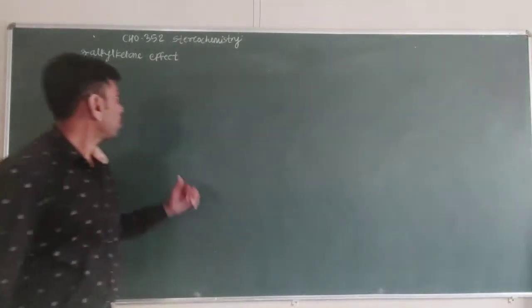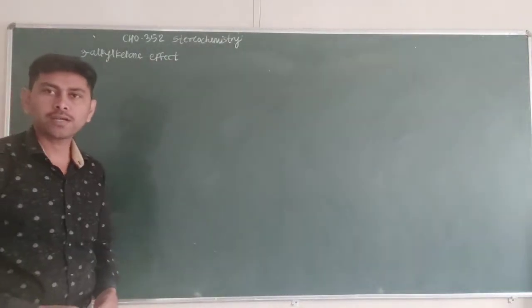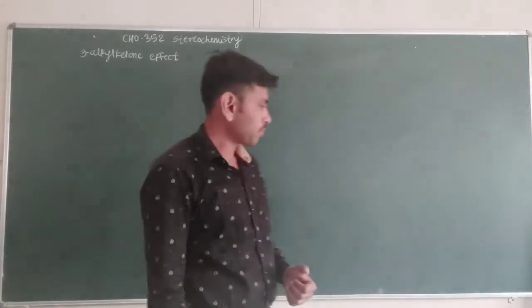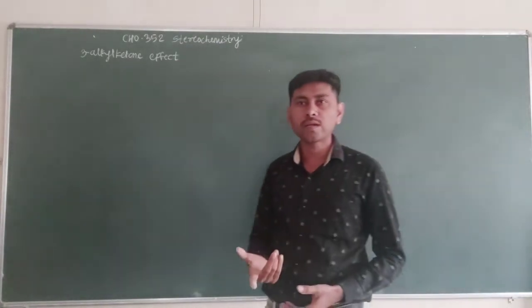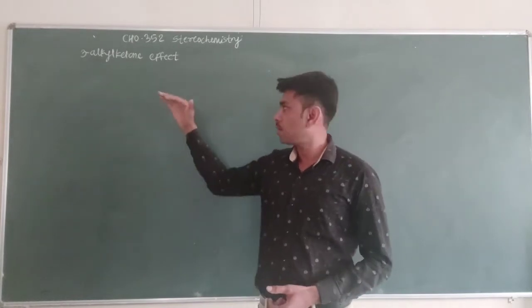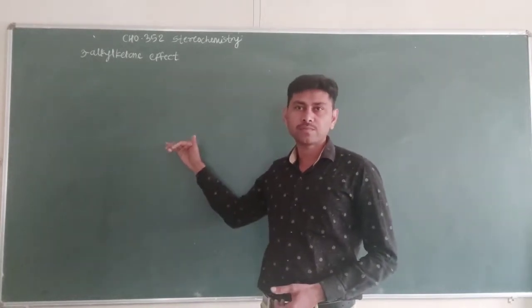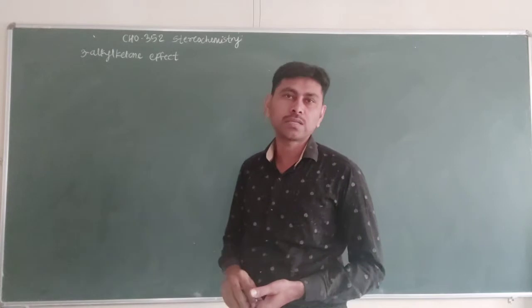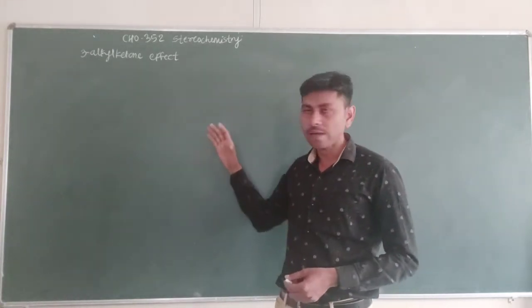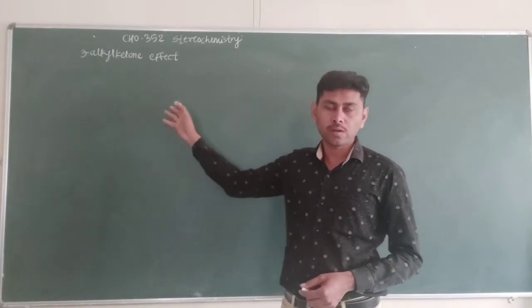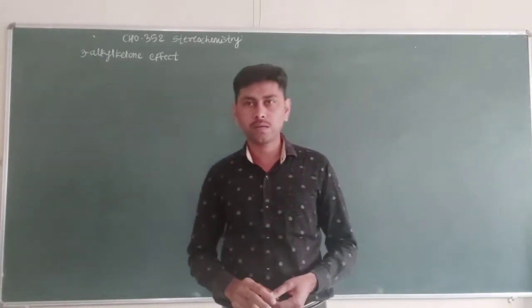So let's see the next concept of the stereochemistry, that is the 3-alkyl ketone effect. In the last lecture we saw the 2-alkyl ketone effect. We know that in cyclohexane the equatorial conformer generally predominates over the axial conformer because of more interactions for the axial conformer.